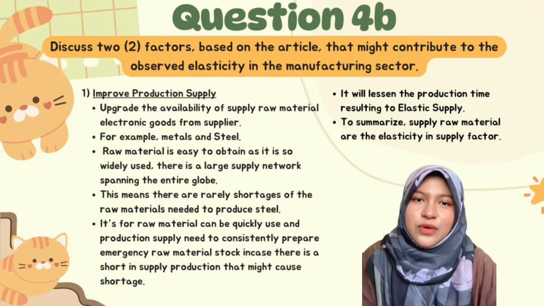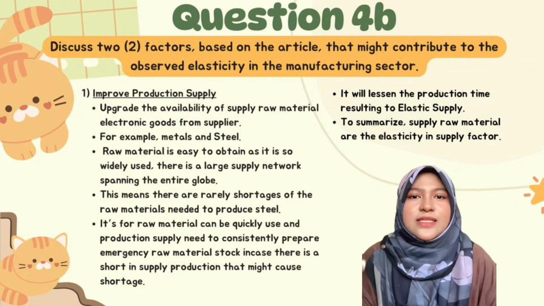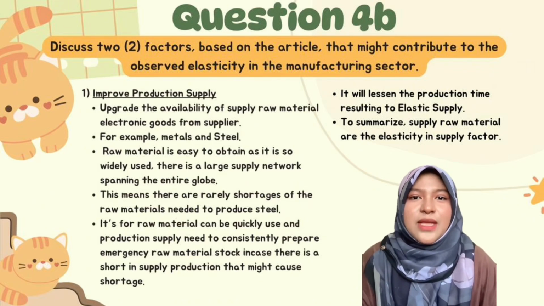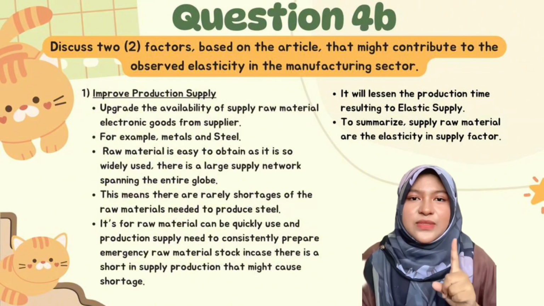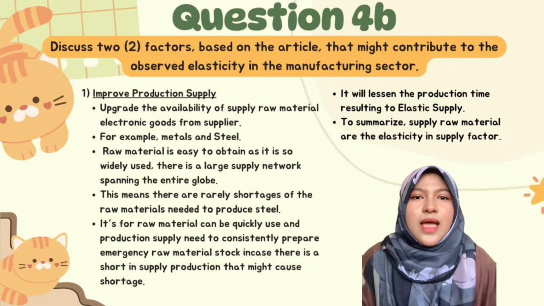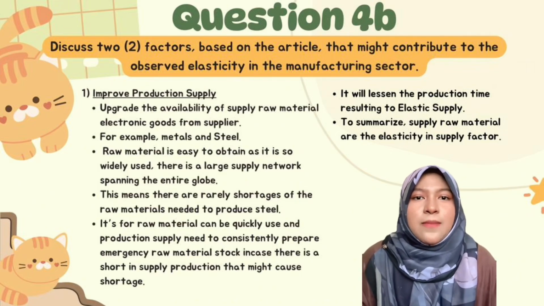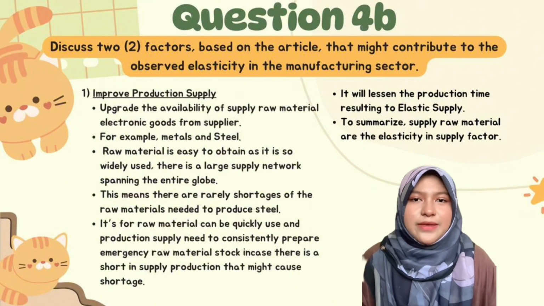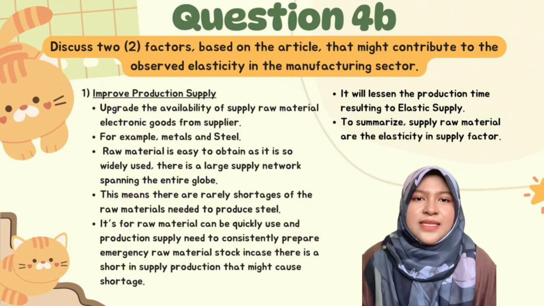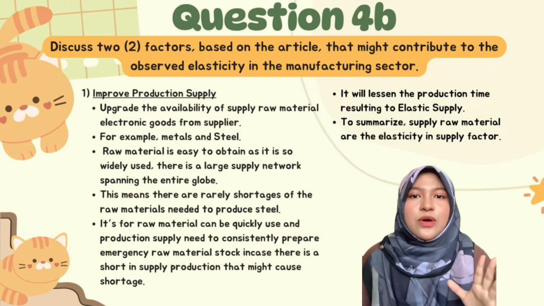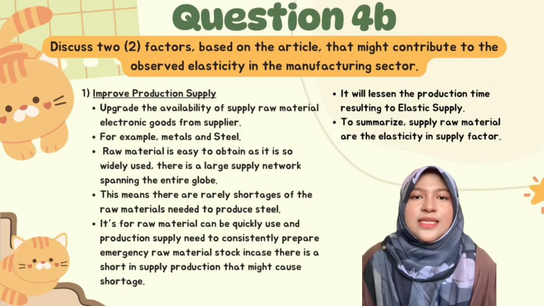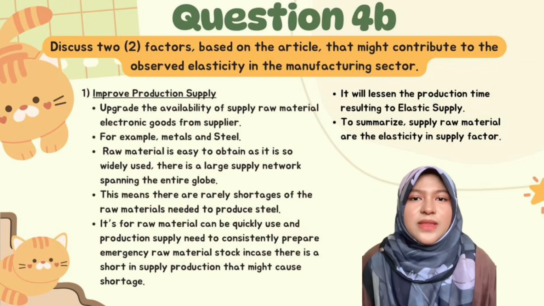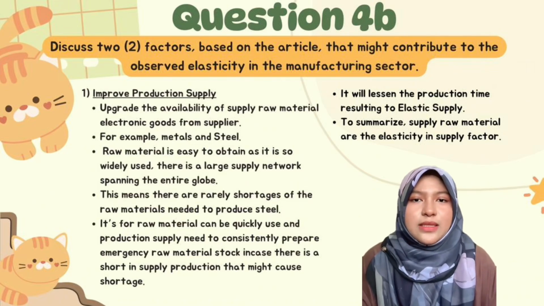Let's take a look at the second question. Discuss two factors based on the article that might contribute to the observed elasticity in the manufacturing sector. The first one is improved production supply, the availability of raw materials for electronic goods from suppliers. For example, metals and steel. Raw material is easy to obtain as it is so widely used. There is a large supply network spanning the entire globe. This means there are rarely shortages of the raw materials needed to produce steel.